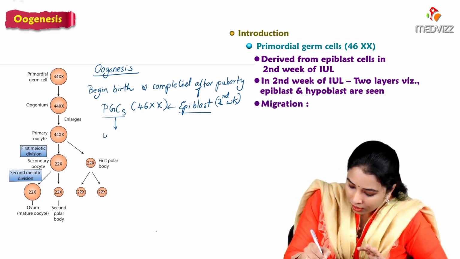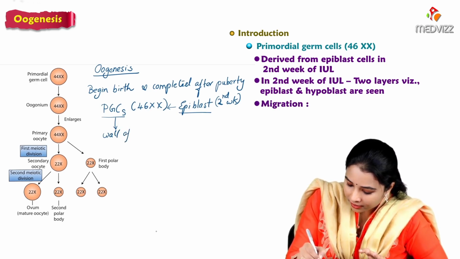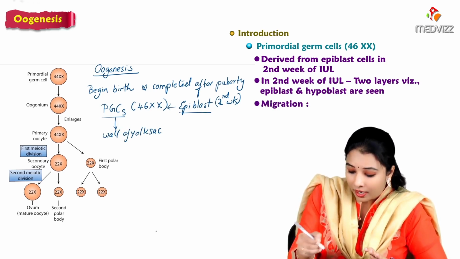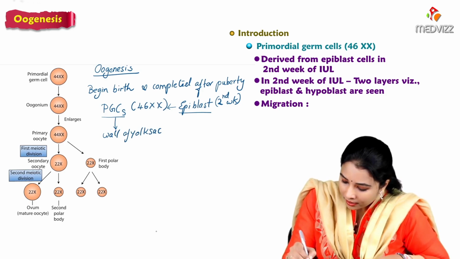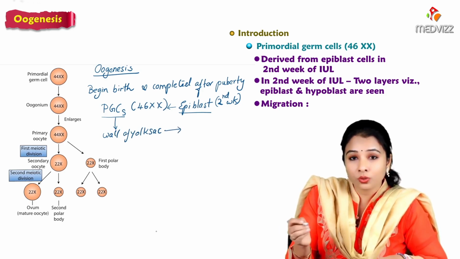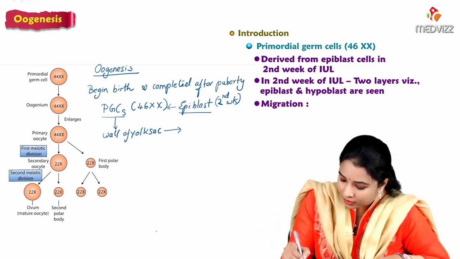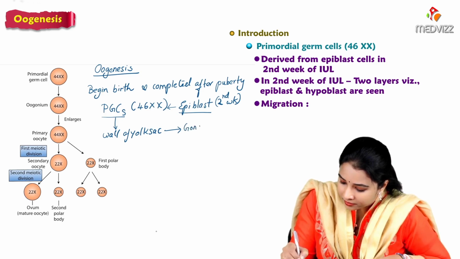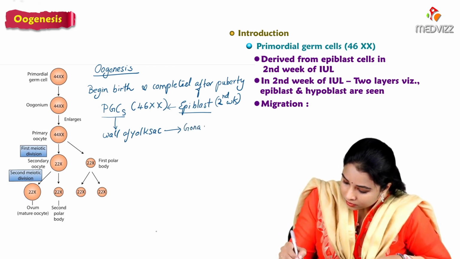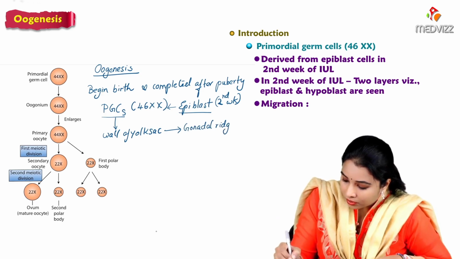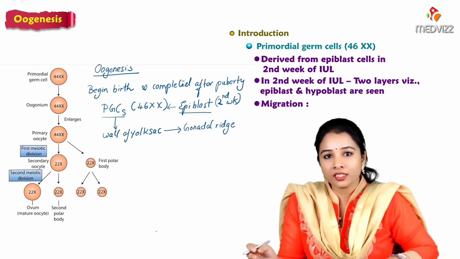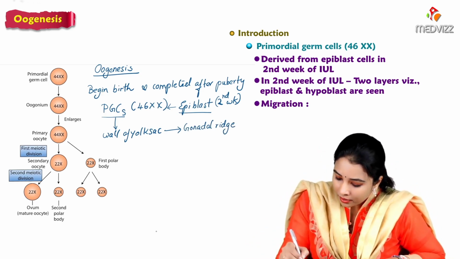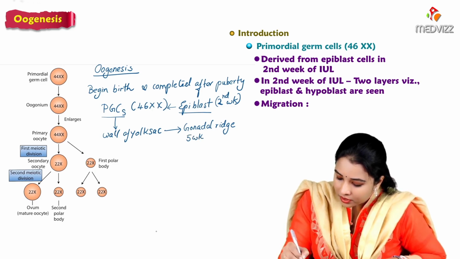They migrate to the wall of the yolk sac, and from the wall of the yolk sac they migrate further, so two migrations happen, to the gonadal ridge. The gonadal or genital ridge appears during the fifth week of gestation.